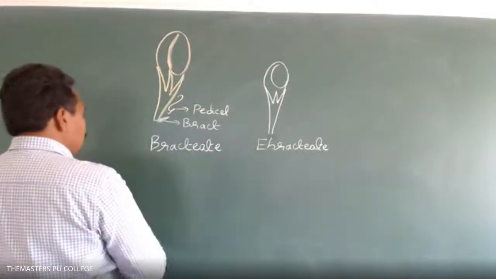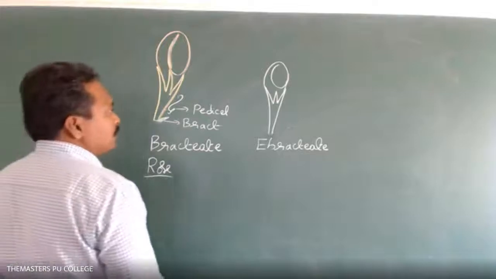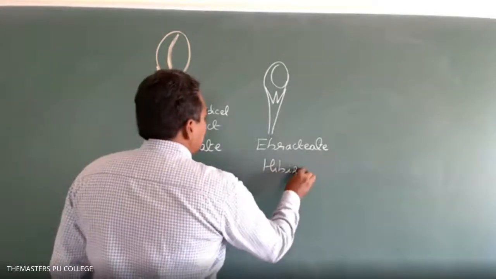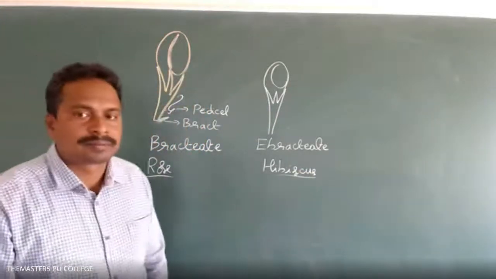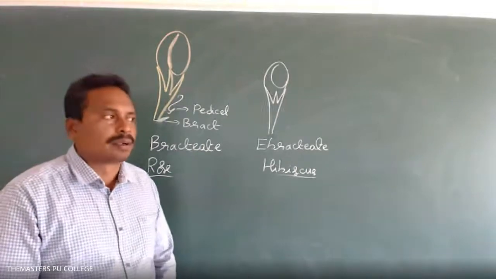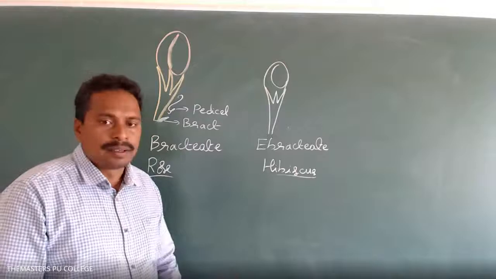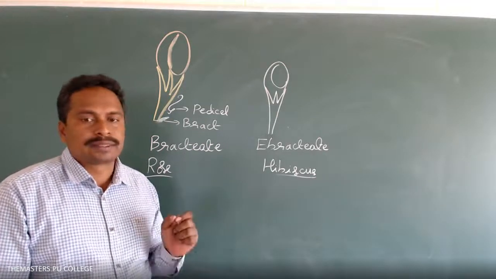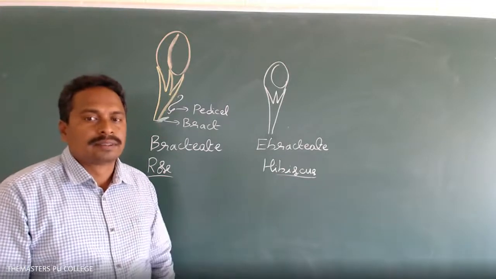Generally the rose plant has bract, whereas in hibiscus the bract is absent. No need to remember these examples, not important from the objective point of view. Just ebracteate and bracteate, enough. The definitions: a bracteate flower has bract. Ebracteate flowers do not have bracts.